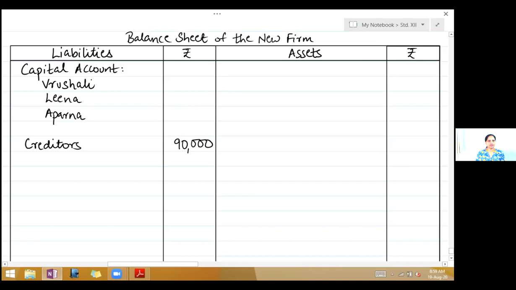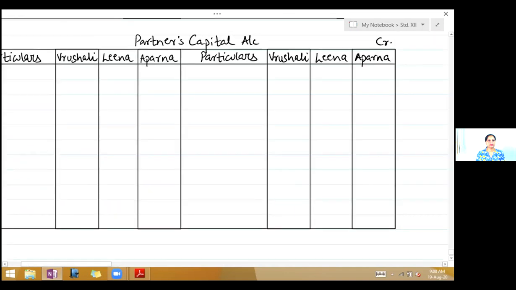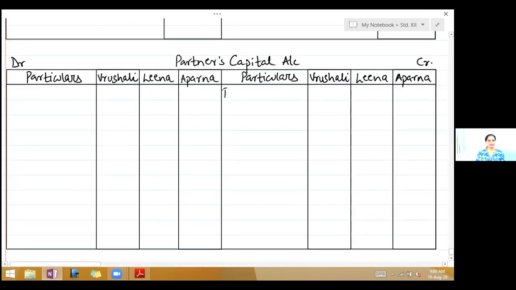Capital of the 2 partners. So come to capital account. Right on the credit side, by balance brought down, 45,000, 30,000. Then you have general reserve, which is 18,000. If you see the first sentence, it says Vrushali and Leena are equal partners in the business. So you distribute general reserve equally. So write by general reserve, 18,000 equally will be 9,000 each.